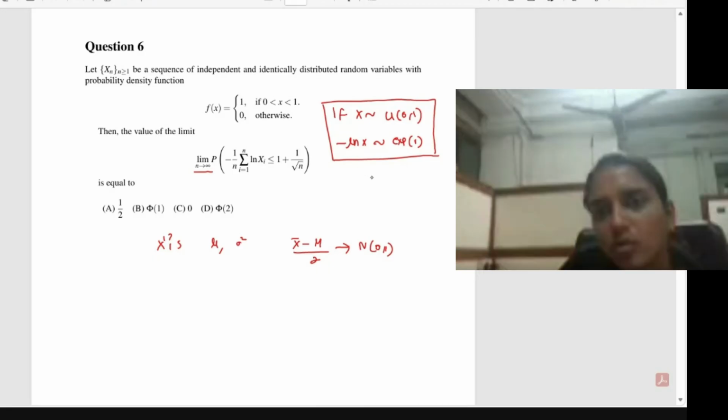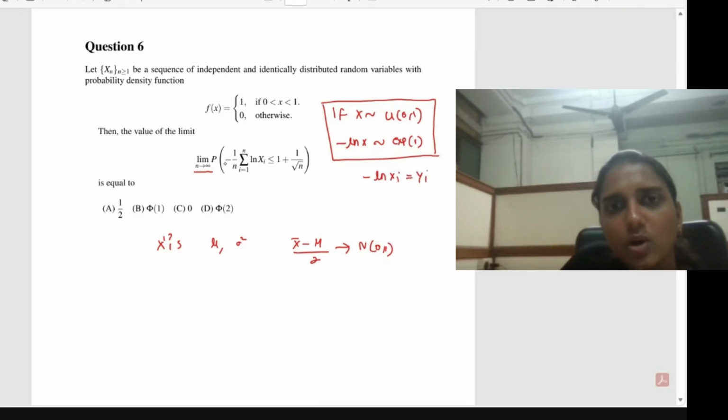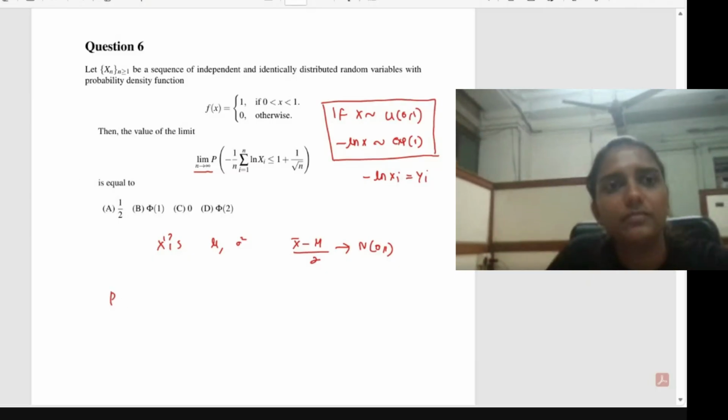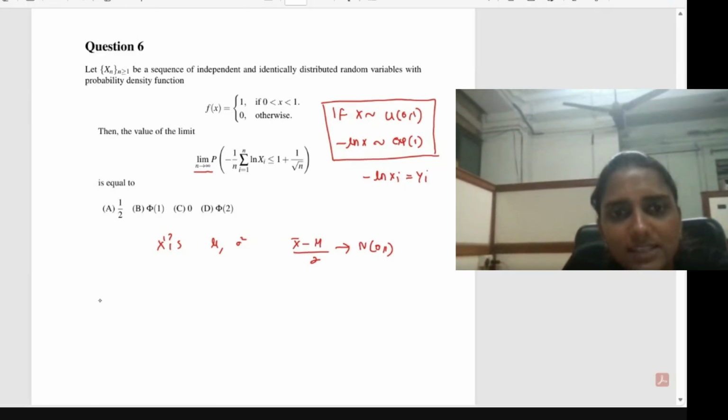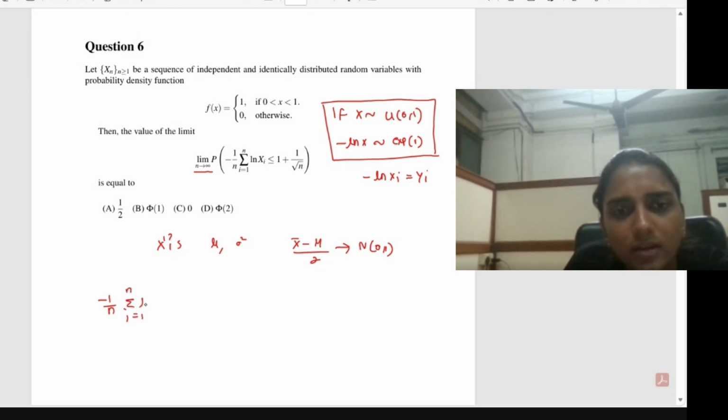If I call minus log Xi equal to Yi, how will this expression become? Minus 1 divided by n summation i equal to 1 to n log Xi will be equal to 1 by n summation i equal to 1 to n Yi. So this will be equal to Y bar actually.